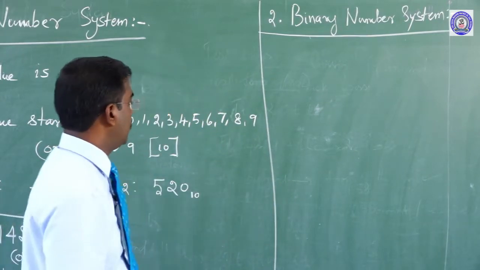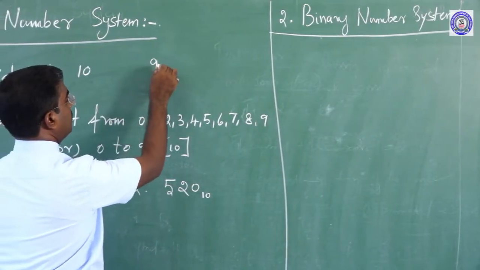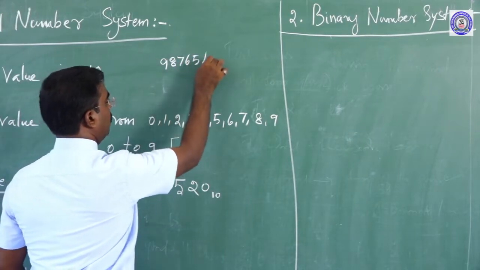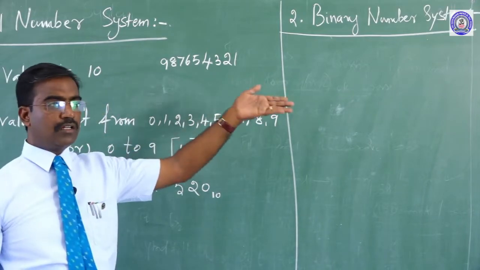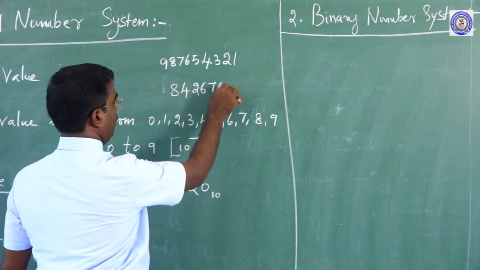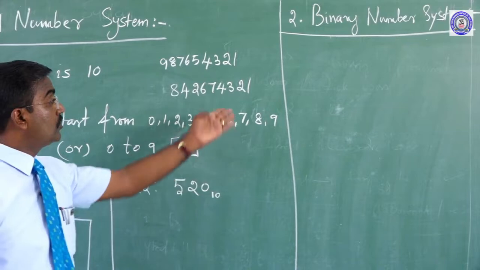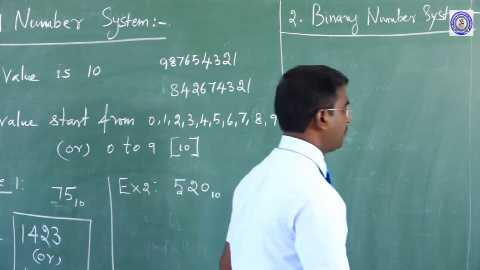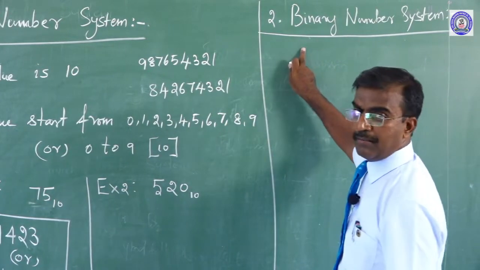In the decimal number system, numbers like 9, 8, 7, 6, 5, 4, 3, 2, 1, in reverse or in order, are easy to keep in mind, but the binary number system is entirely different from the decimal number system.